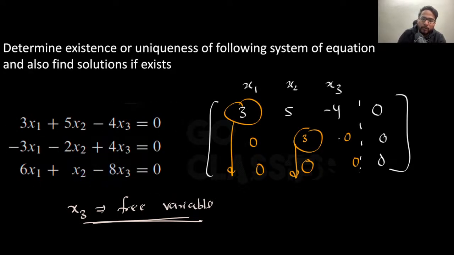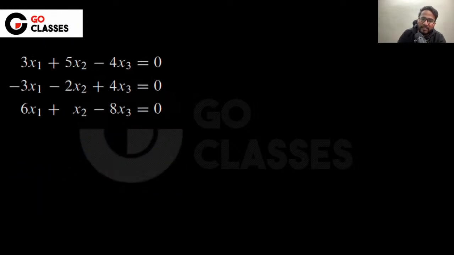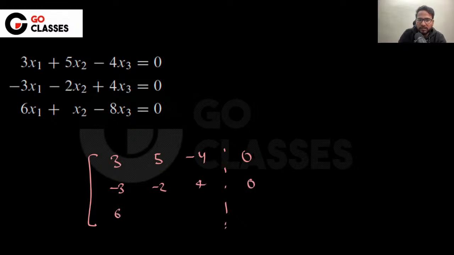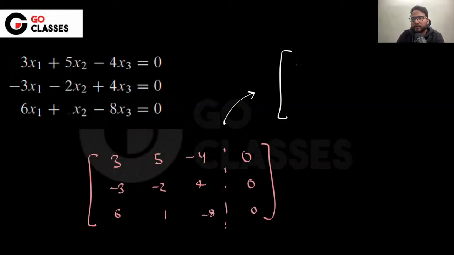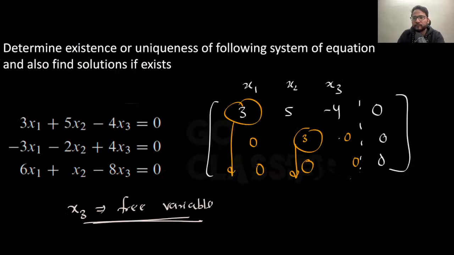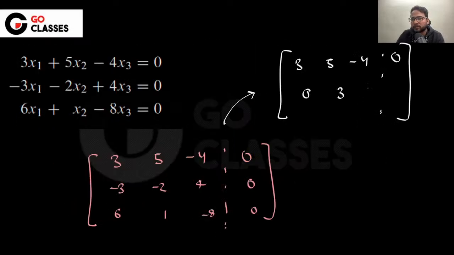So what you need to do, you will be representing that in a matrix format, which will be 3, 5, minus 4, and then it is 0. This is minus 3, minus 2, 4, then it is 0. This is 6, 1, minus 8, then this is 0, right? Then you need to convert that to equivalent form, which I have already done for you. So this is 3, 5, minus 4, and then 0, 3, 0, and then this is 0, 0, 0. Okay, let's suppose I did it.